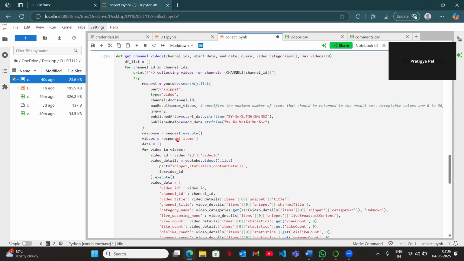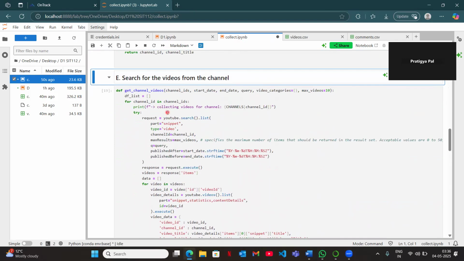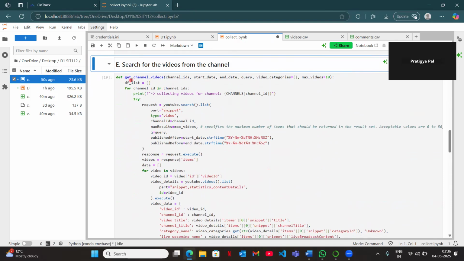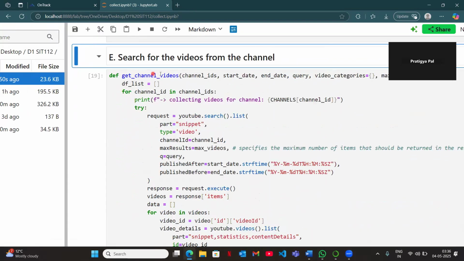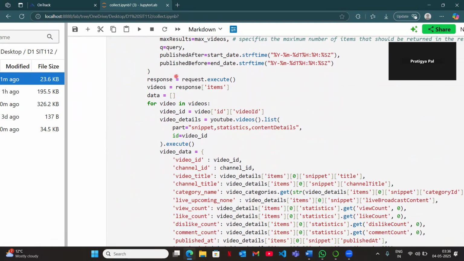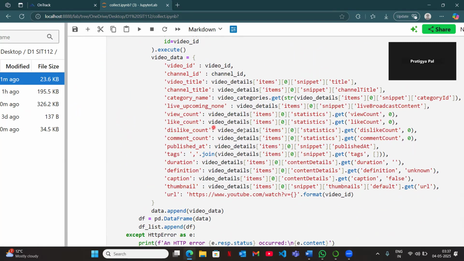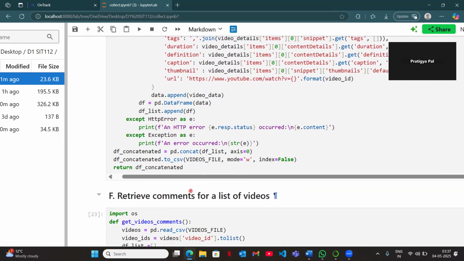Here is the long code for that. So if we just go through each and every step one by one, here's the get channel videos function that extracts the videos, and then we have the details that we want: the view count, like count, duration, definition, everything here.